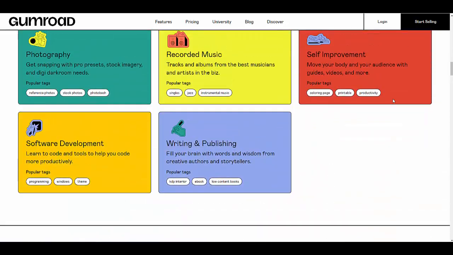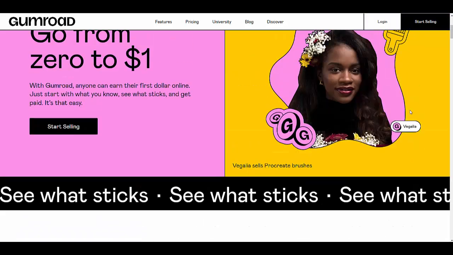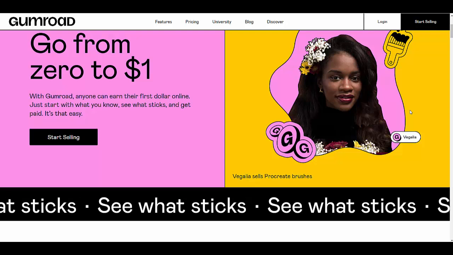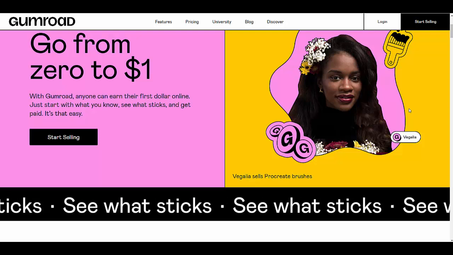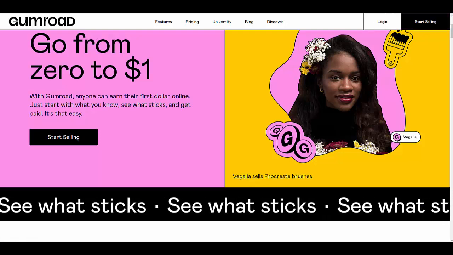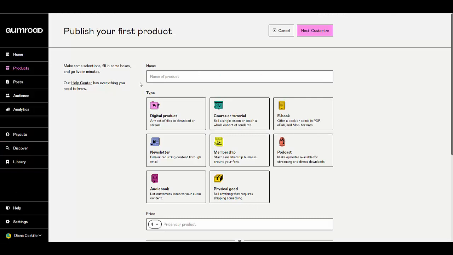You're going to click where it says Start selling. It's going to ask you for your name, a valid email address, what username you would like, and where you're from. As soon as you create your account, you're going to land here. You need to click where it says Products, here on the left, and we are going to be creating a new product.